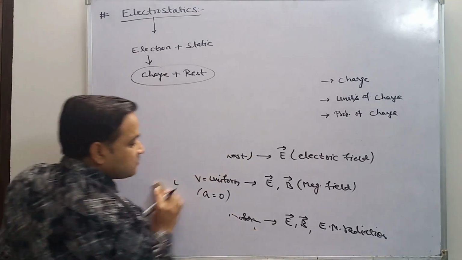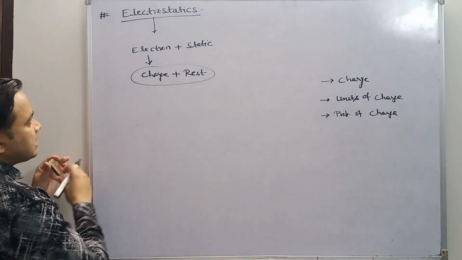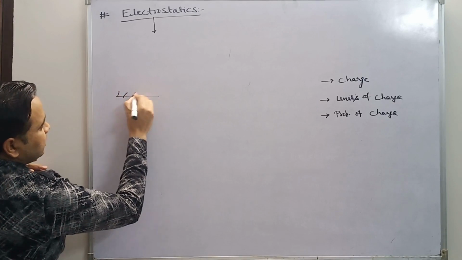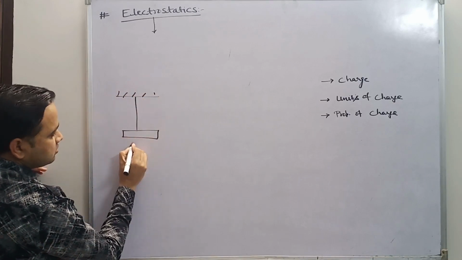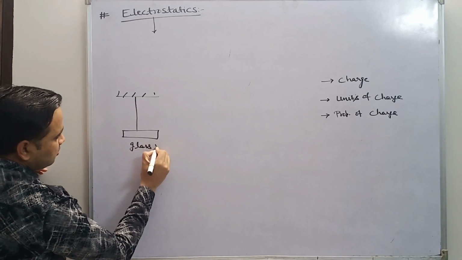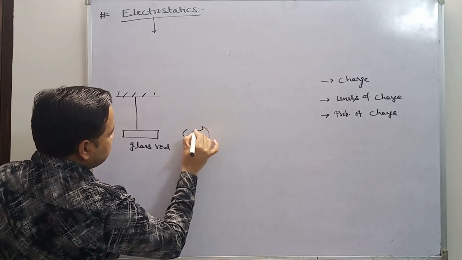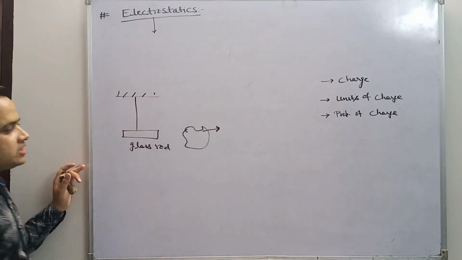Before we discuss what is charge, we look at some experiments. We start an experiment. Suppose there is a rod, which is a glass rod, and this is a piece of silk.